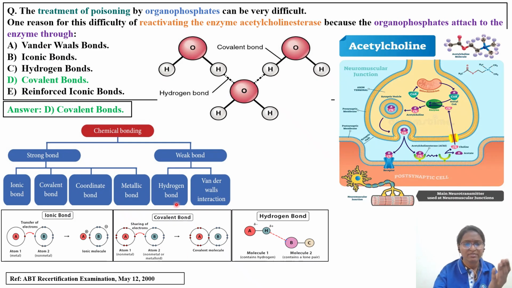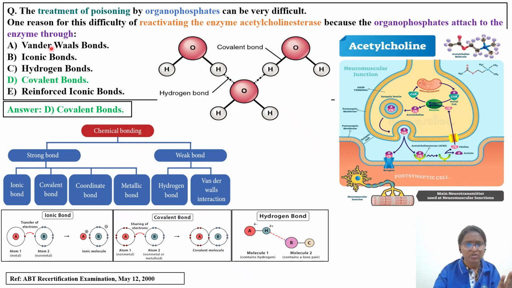Coming to weak bonds, we have hydrogen bond and van der Waals interaction. You can pause the video here and look at the electrostatic forces, the unpaired and paired electrons, and how one atom forms a bond with another atom. This is related to chemistry, so try to quickly revise it.